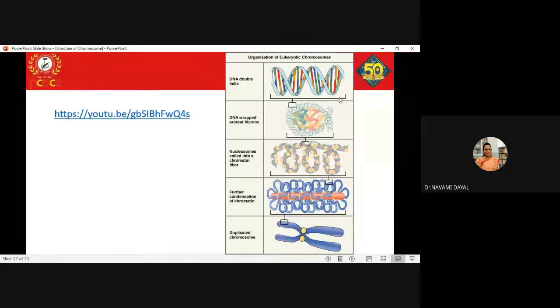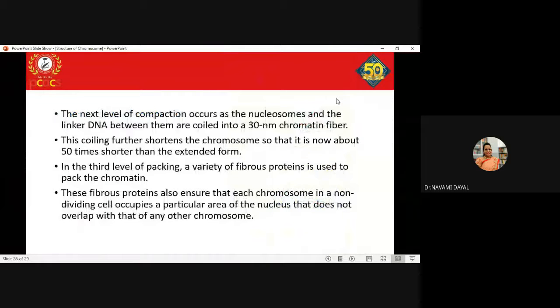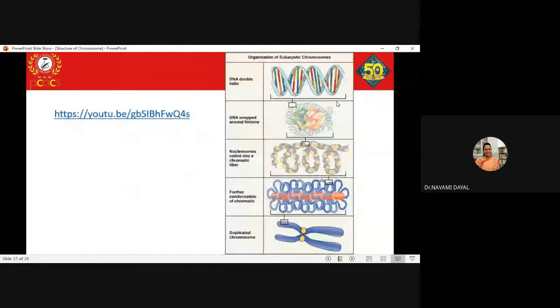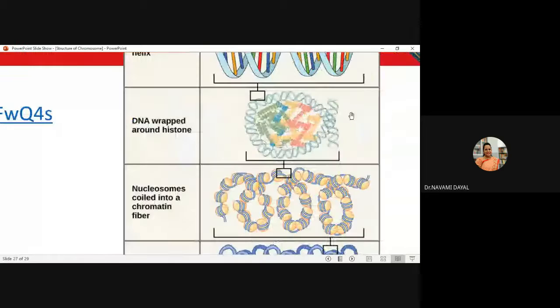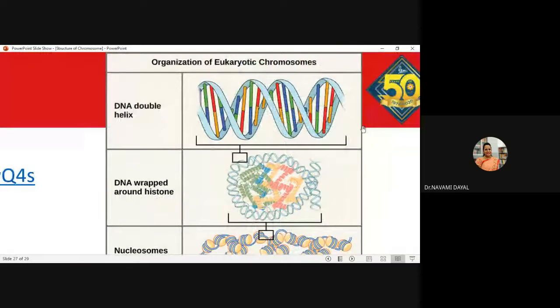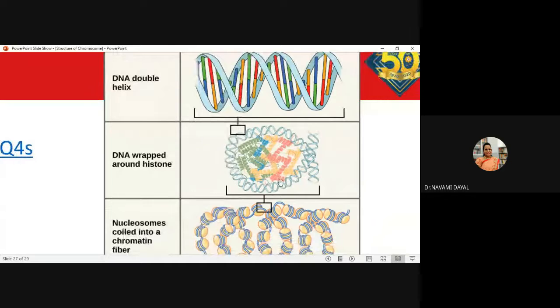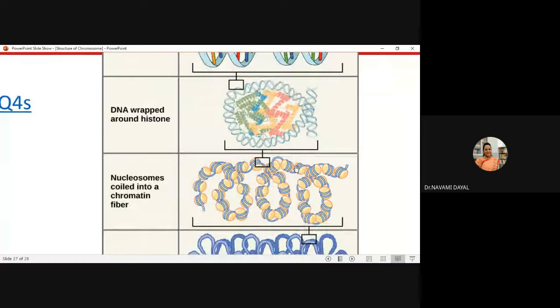So, taking a look at whatever I theoretically told you, this is a double helix structure. Taking a zoom, this is my unwound DNA, the double helix DNA. When this DNA starts getting wound around the histone molecules, it takes this form. So this is the DNA which is wrapped around histone molecules. When DNA wraps around 8 histone molecules, it gives rise to a bead-like appearance.